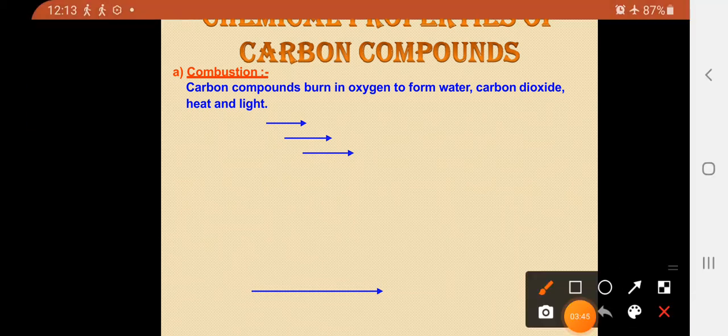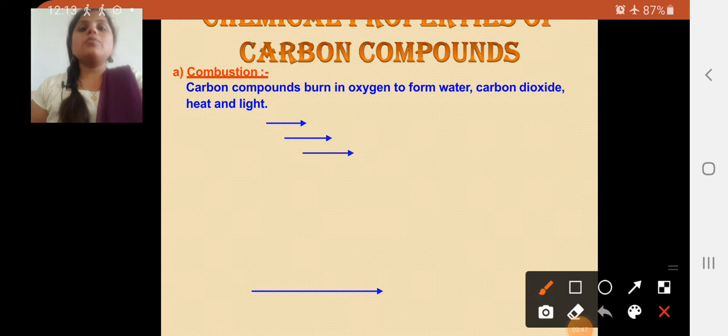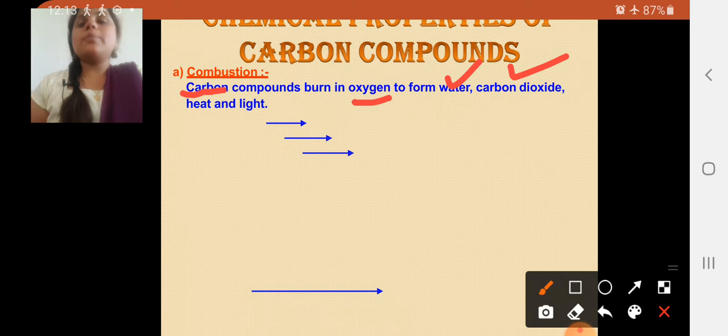So dear students, once again, what is the combustion process? In the combustion process, carbon compounds burn in oxygen to form water and carbon dioxide, that is CO2, heat and light. So totally 4 things we are getting here. What are those?